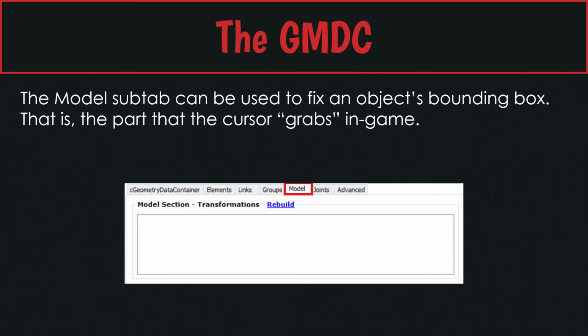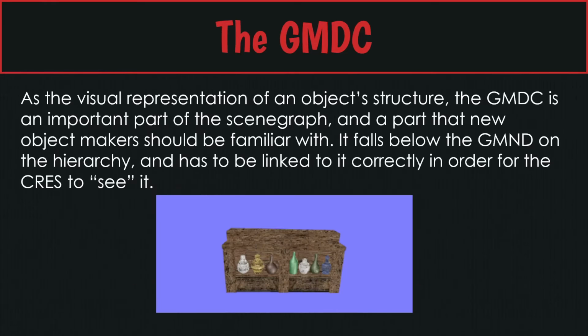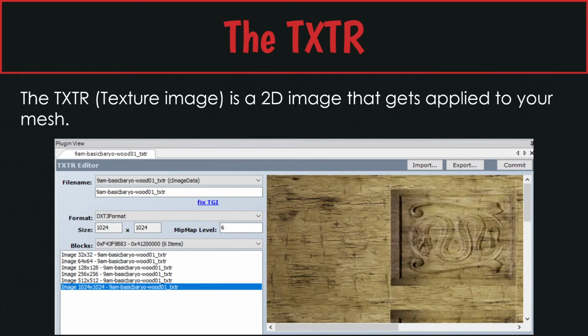And then the model tab, this is important if you're a beginning object creator, because this is where you would rebuild the bounding box from. If you've seen an object that doesn't have the bounding box made correctly, you place it, you drop it down, and then you can't grab it with the hand tool or the design tool because the point that you select from hasn't been specified in the bounding box. They haven't added that part of the mesh to it. Because the GMDC is a visual representation of how the object is put together, it is an important part of the scene graph.